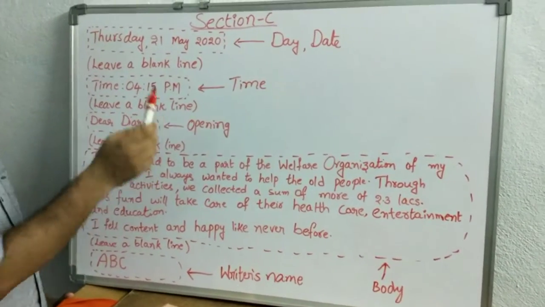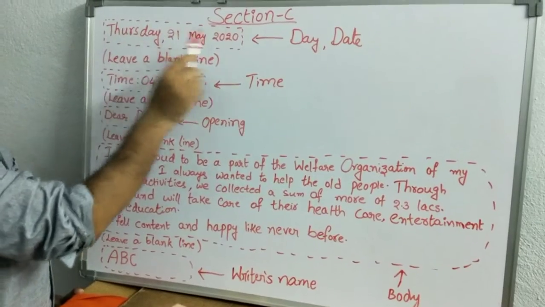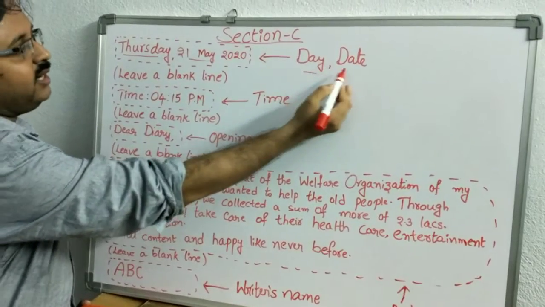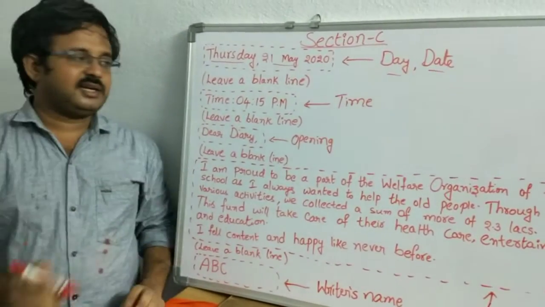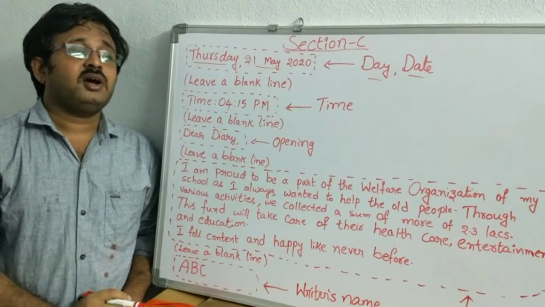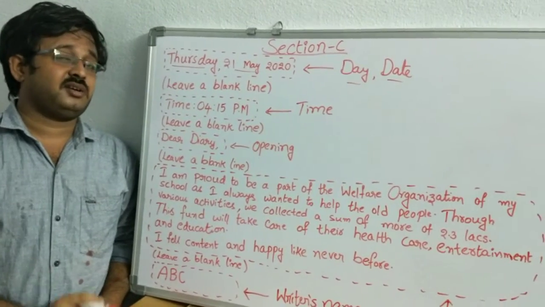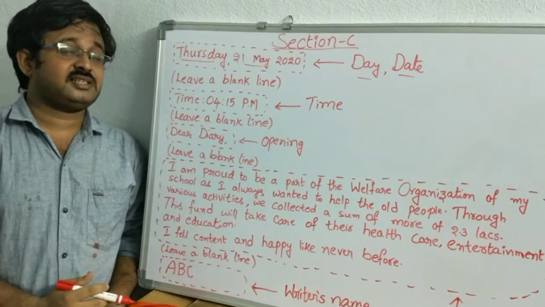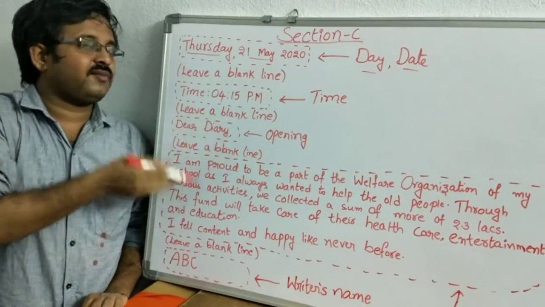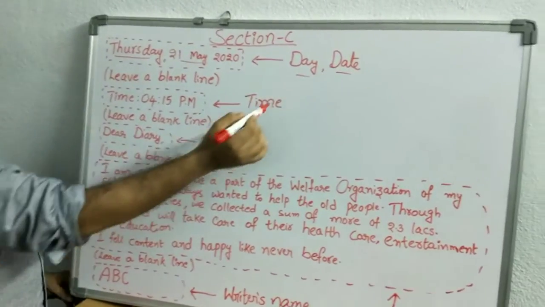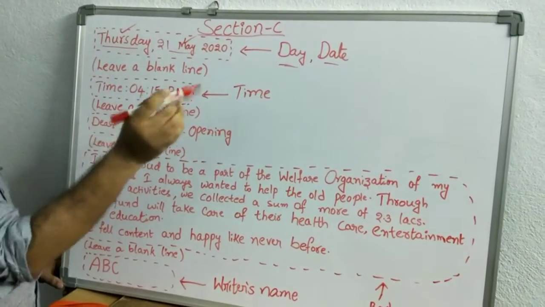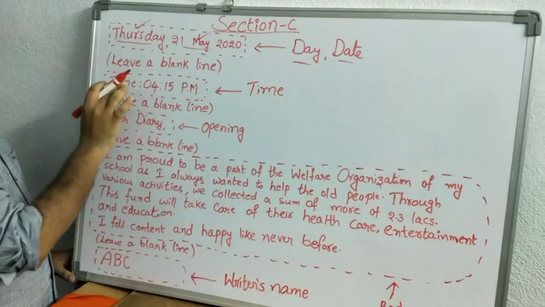The personal diary will always show, first, the day and date. Remember my dear students, for diary entry, the format is the most important one. In the conversation, all of us thought we could write it easily, but when we write five or six exchanges, we may not carry through the content. But the diary entry, which has a particular format, we can easily complete. Let's have a look: first one, day, Thursday, date 21 May 2020. Give some space for that. Next one, go for diary.